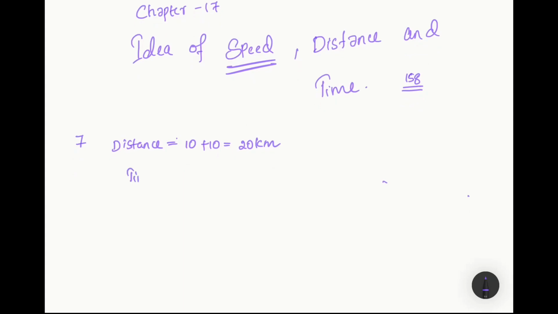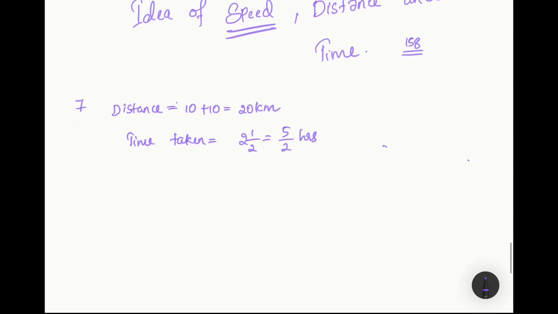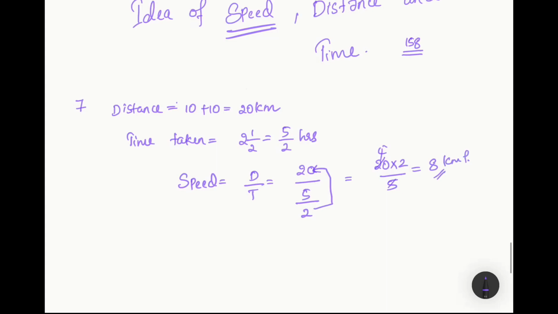So time taken will be equal to 2.5 hours. That is 2 2s are 4, 4 plus 1, 5, so 5 by 2 hours. What is my speed? Speed is equal to distance by time. So 20 by 5 by 2. When you take this up, you will get 20 into 2 by 5, that is 4 into 2 is 8 kilometer per hour.